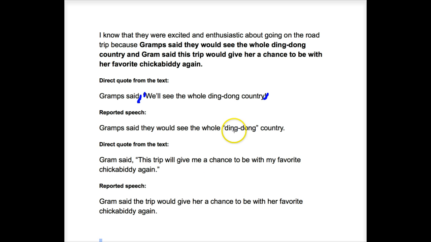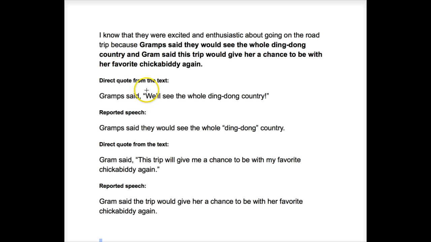So here you can see that all of that punctuation is gone, except for I kept quotation marks around ding dong because those are special words that Gramps created, and so I have to show that those were his exact words because those are not words that most people use to describe the whole country. Okay, so that's the first difference.